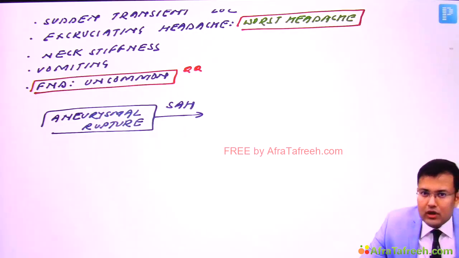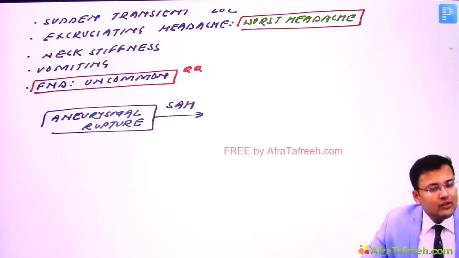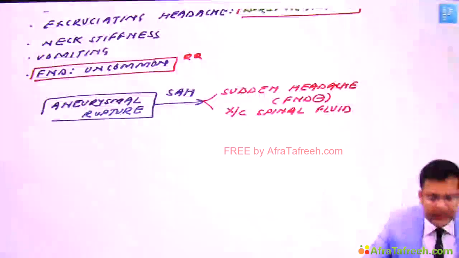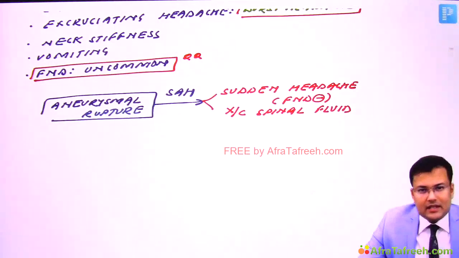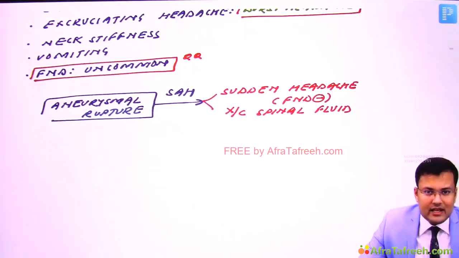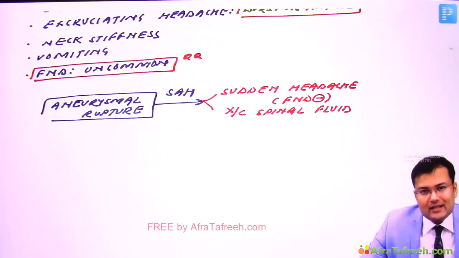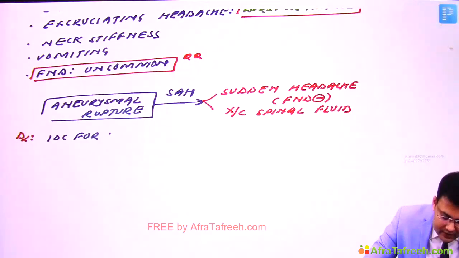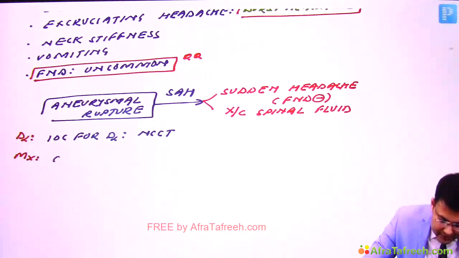So there is no focal neurological deficit, and there is xanthochromic spinal fluid. Xanthochromic spinal fluid means there is blood in CSF. So first there is sudden headache, it means there is blood in CSF. Again, what is the investigation of choice for diagnosis? It is NCCT head, and most of the patients of subarachnoid hemorrhage are managed conservatively, right? So the investigation of choice for diagnosis is NCCT, and the management is conservative management.